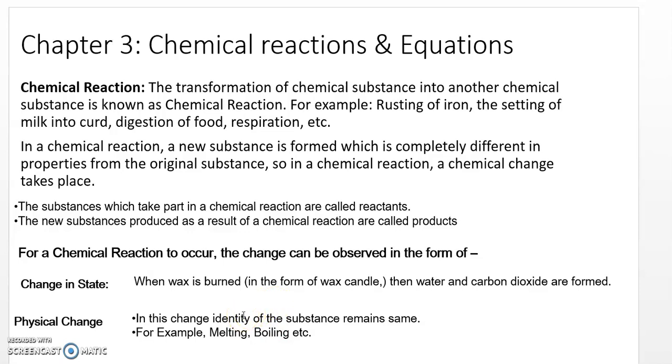From the ice you can get the water. Water also can be converted into ice. So these changes are reversible. So that is a physical change. Now we'll come to the next topic.